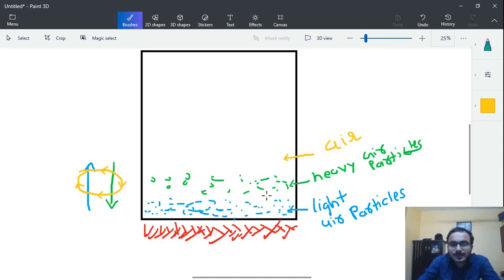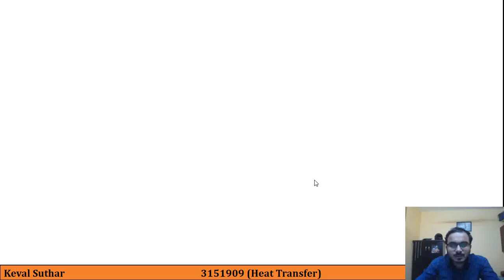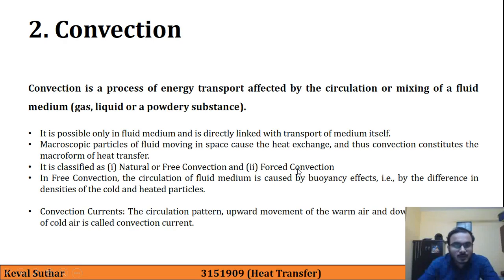So this will keep on happening, and these are actually called convection currents, and this is also a circulation of particles. So here the same thing was written in this PPT, that in free convection the circulation of fluid medium is caused by buoyancy effects, that is the density difference of cold and heated particles, and convection currents are defined as the circular pattern, that is upward movement of warm air and downward movement of cold air, and this is called as convection current.